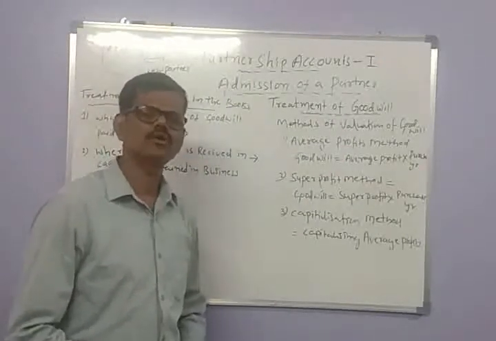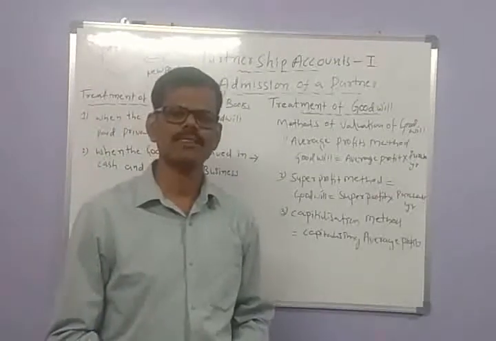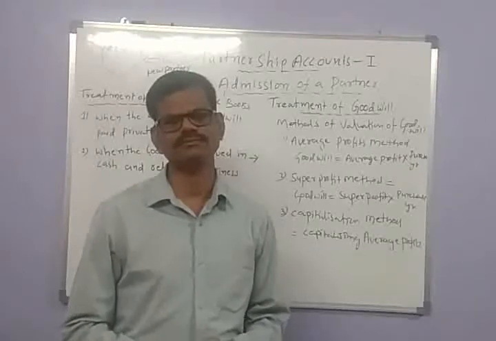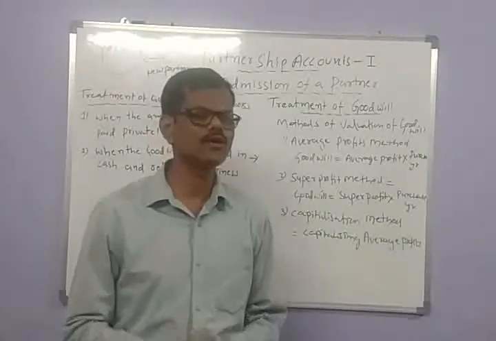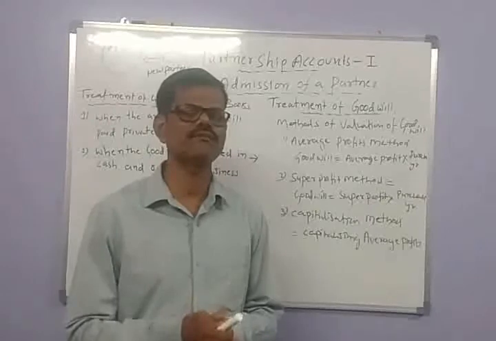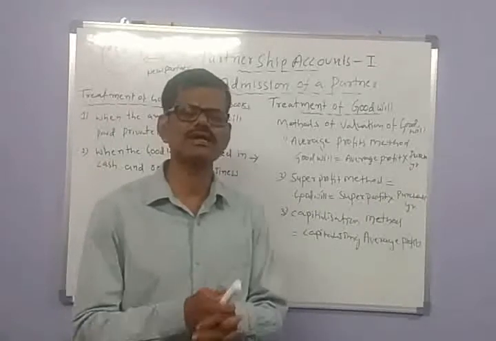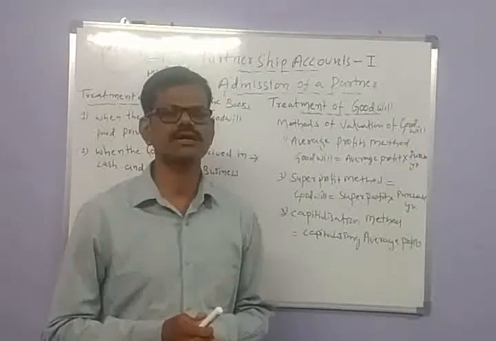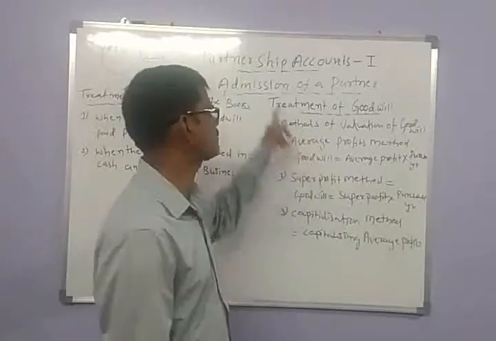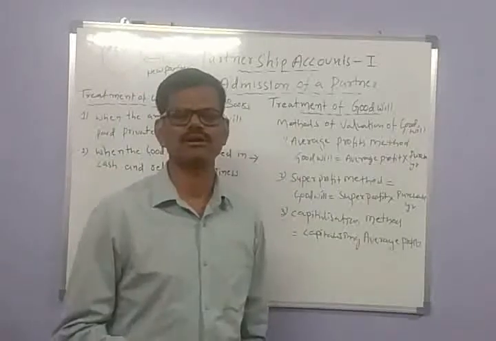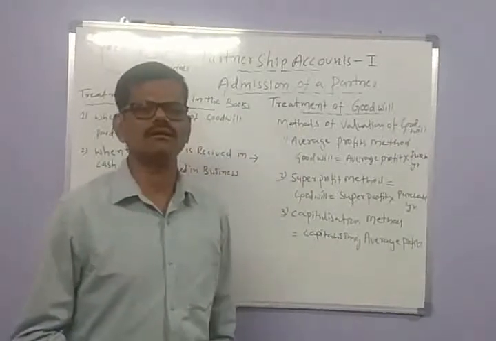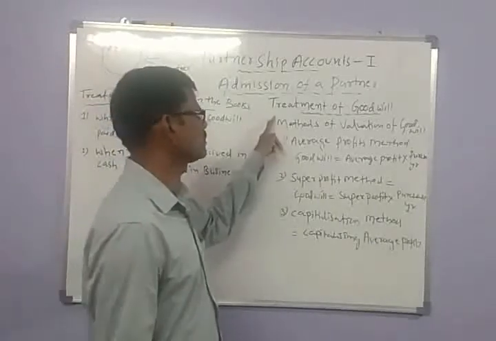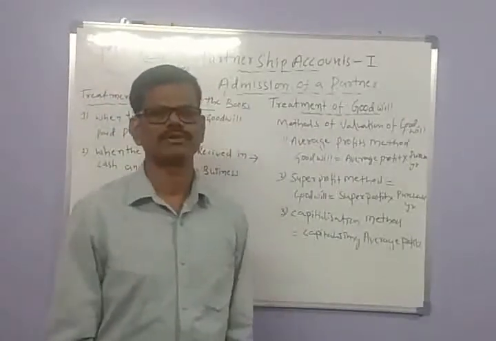So the new partner has to pay an amount in addition to his capital as premium in lieu of sharing the profits earned by the partnership firm. That's why, before the admission of the partner, certain accounting treatment is conducted regarding goodwill.